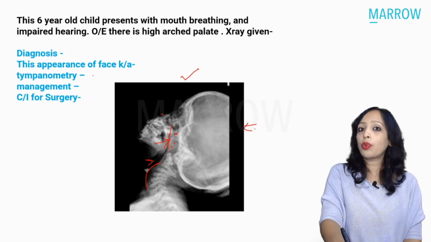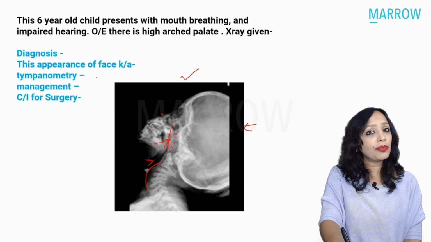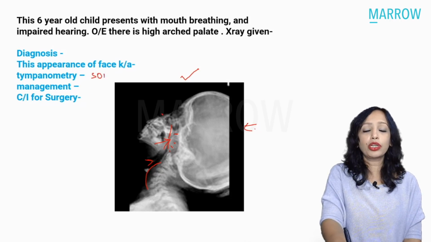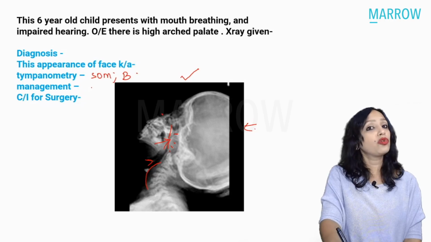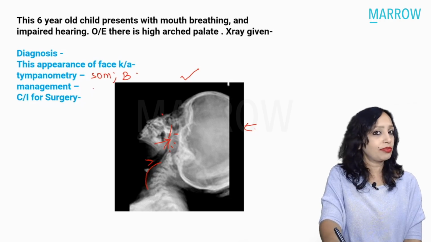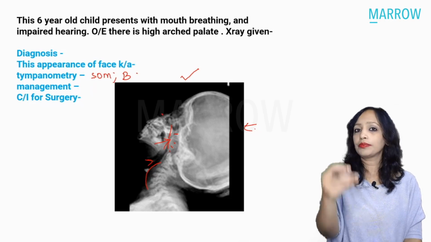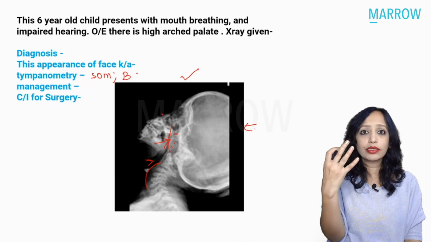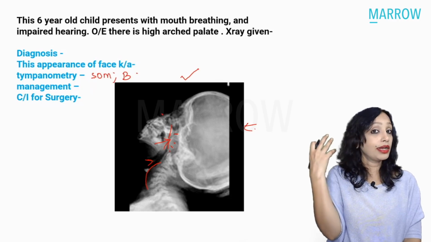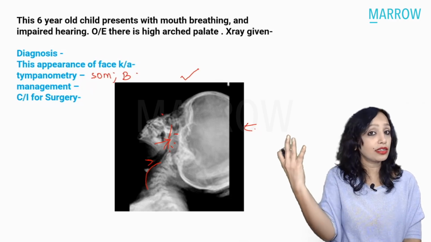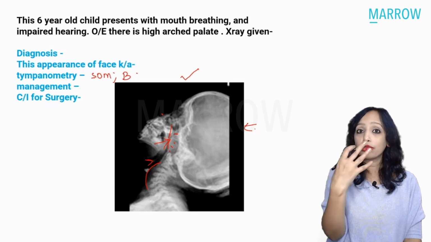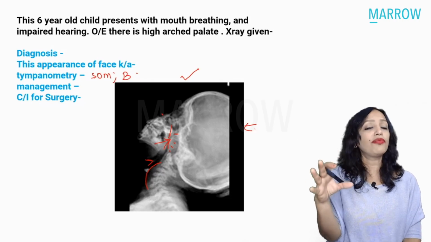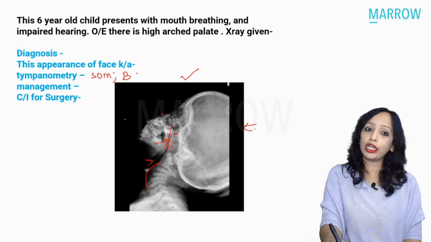The tympanometry, why decreased hearing? What condition of the ear is the patient having? Yes, serous otitis media. So the tympanometry will show the B type of curve. And the management of this patient will be, if he fulfills the indications of adenoidectomy, what are the indications of adenoidectomy? If there is recurrent sinusitis, or recurrent ear infections, or chronic serous otitis media, or if the child has sleep apnea or dental malocclusion. So all these are the indications. If the child fits into these indications, then you have to go for adenoidectomy.